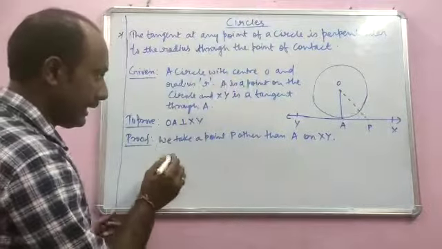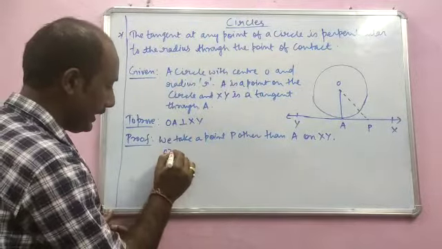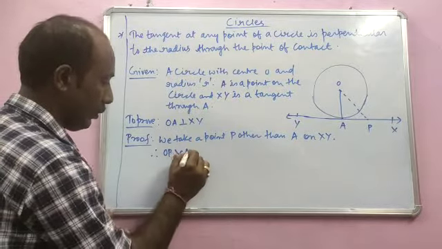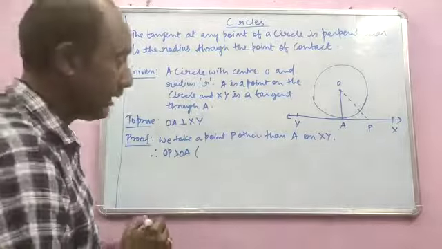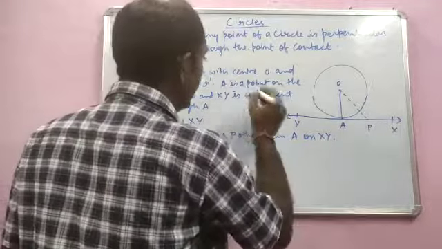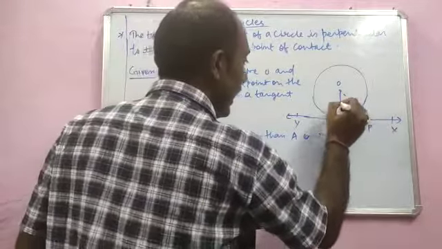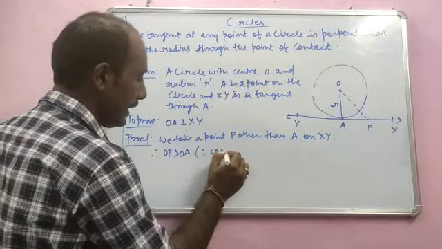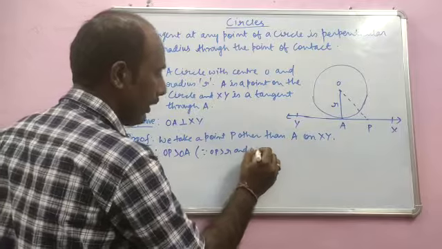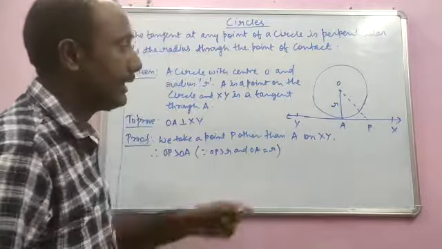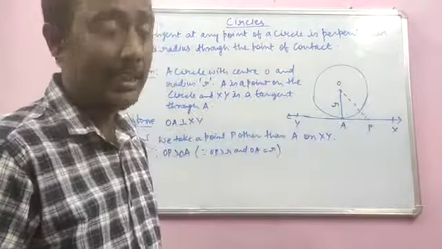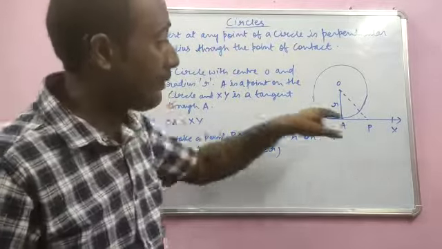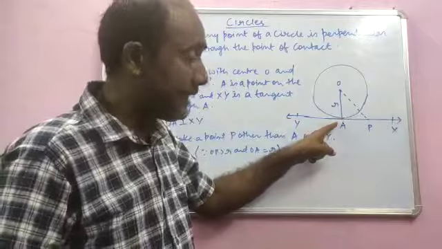Now here you can see that the length OP is greater than OA. Why is OP greater than OA? You have mentioned that OA is the radius, this is R. So you can write here that since OP is greater than R and OA is exactly equal to the radius. And why is OP greater than R? Because you have already considered XY as a tangent and A is the point of contact.